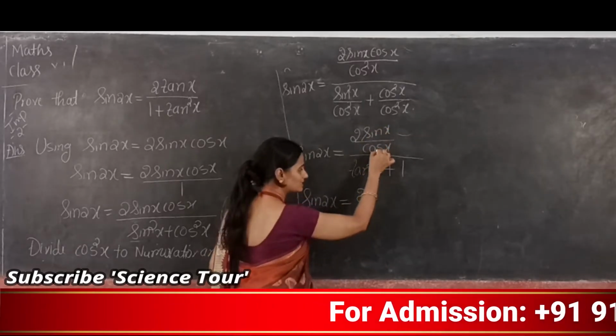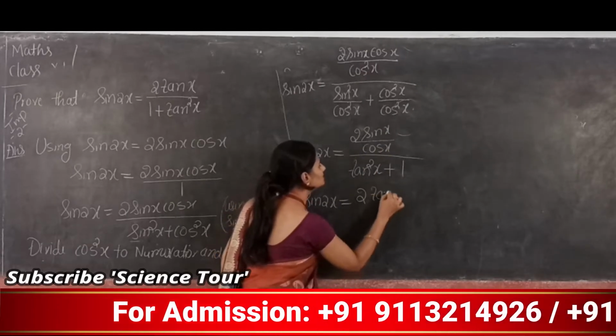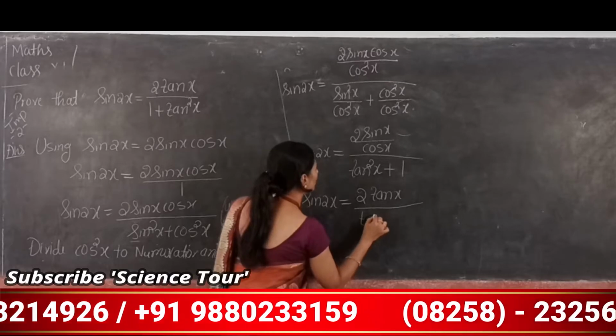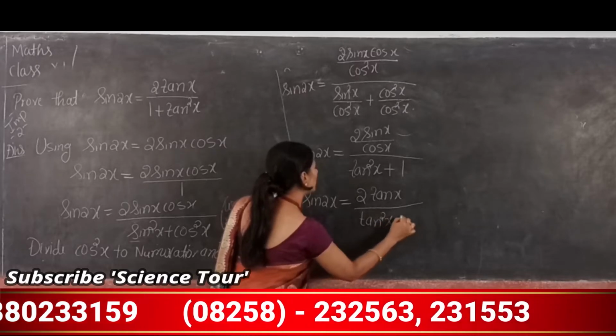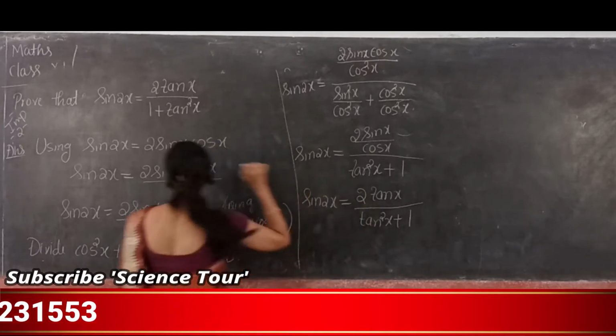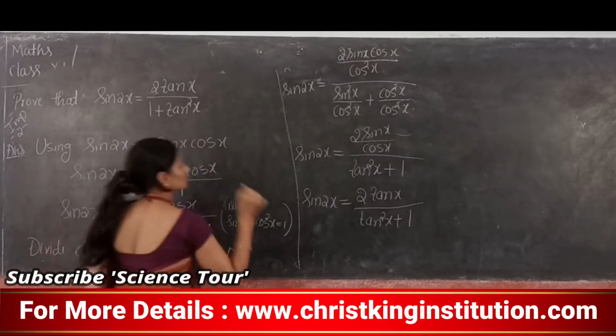What is sin x divided by cos x? It is tan x, divided by tan square x plus 1. Already I told this, the answer we need is 1 plus tan square x.